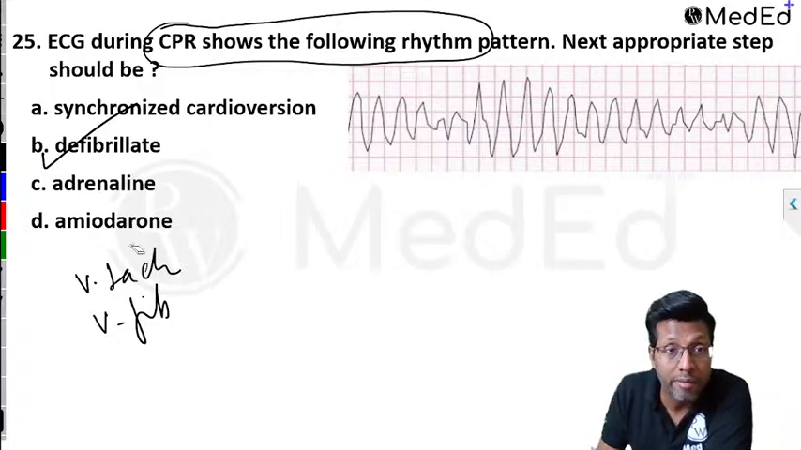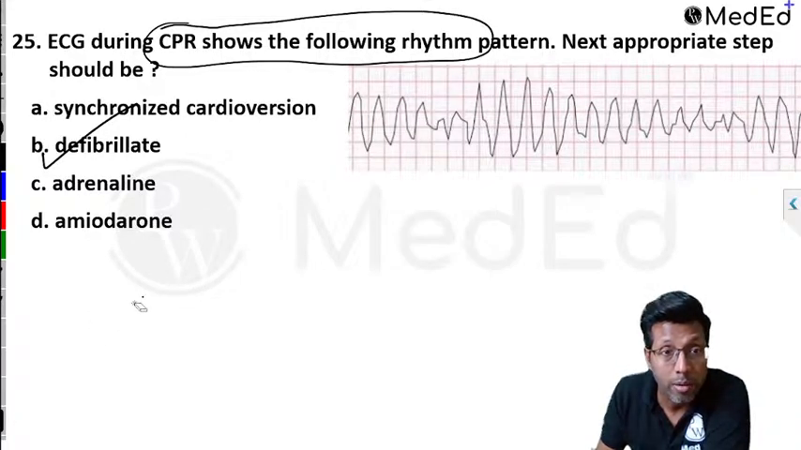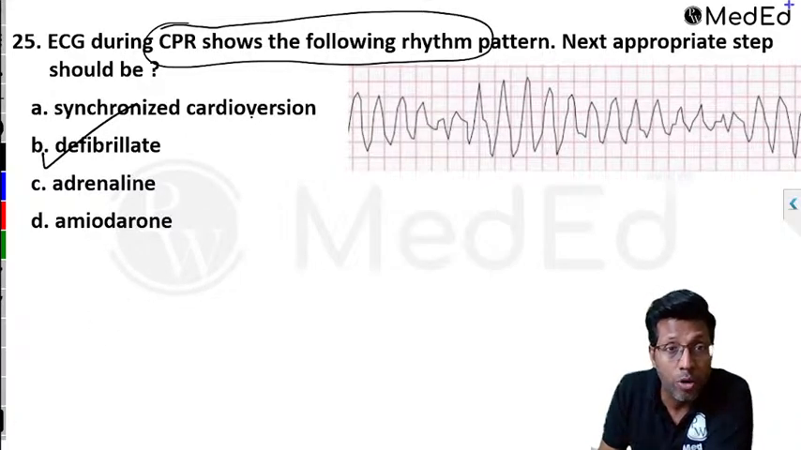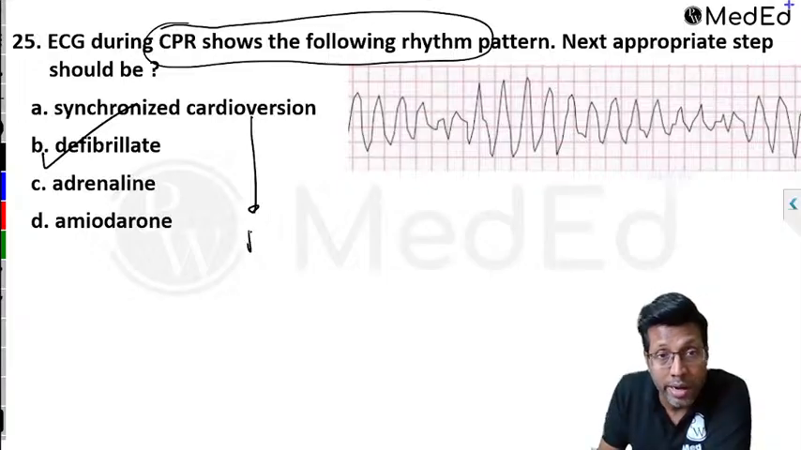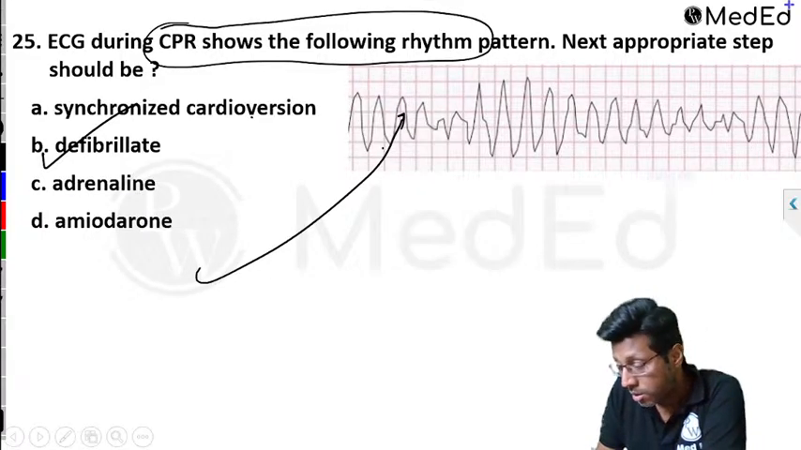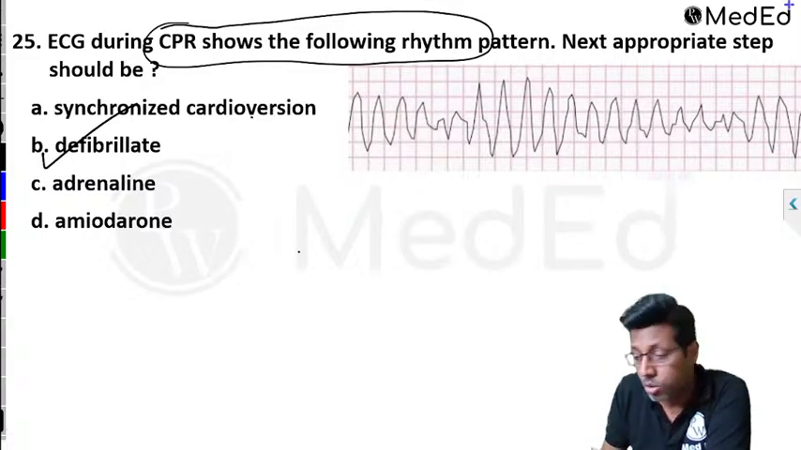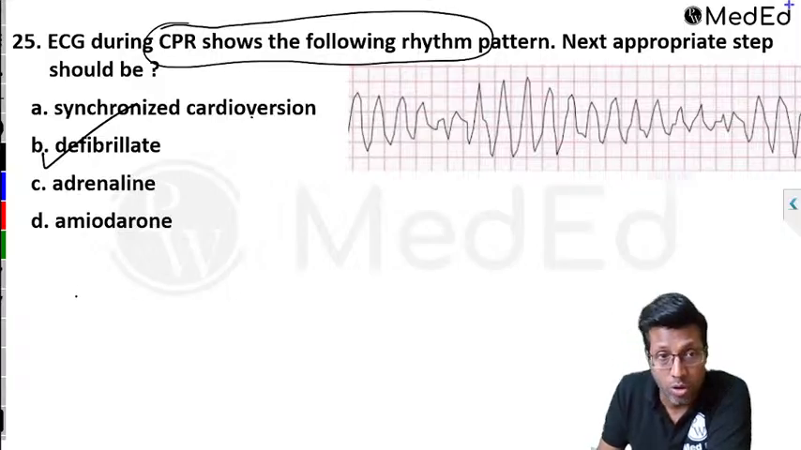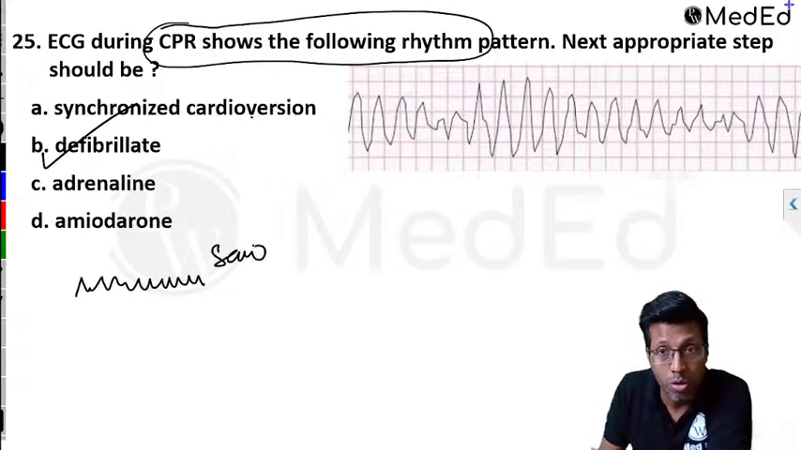You can't identify the R wave. Synchronized cardioversion is done when you can identify the PQRS complex, so that you can synchronize with the R wave. Are you sure about here? Where is the R wave? No, sawtooth is atrial flutter. Dr. Gaurav, sawtooth is like this, atrial flutter. That is what is called sawtooth.